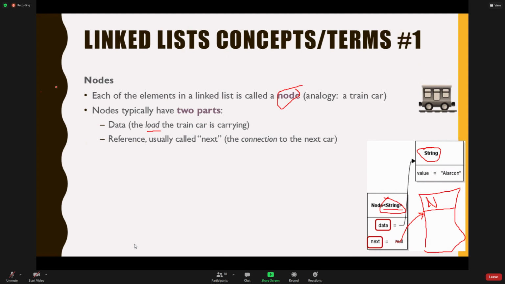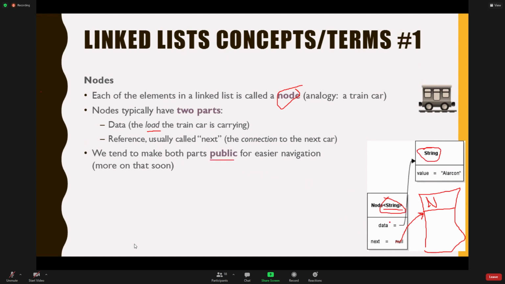Okay, all right. Next concept that's kind of weird is, we might not think of this, but we are typically going to make these public. So the data portion and the next portion are typically made public. And that's weird for us because we've always said from the beginning of time in 142, make all your data private. Don't expose your data to the outside world, right? It's dangerous to do that. Never, never do that. But now we're saying we're going to do that, right? How do we get away with that here, right? And I'll tell you how.